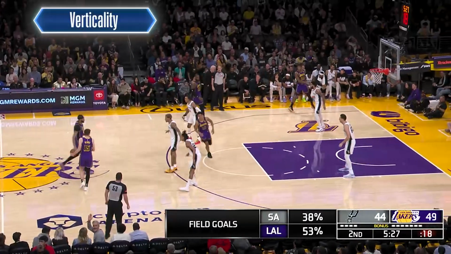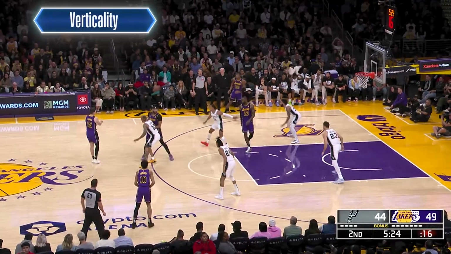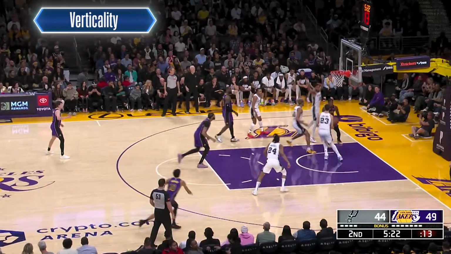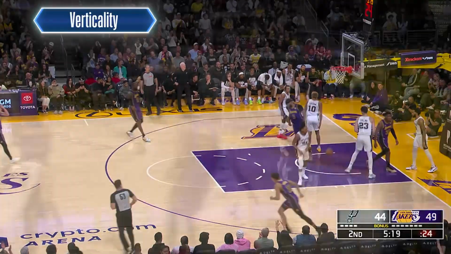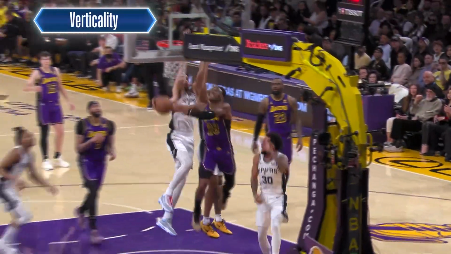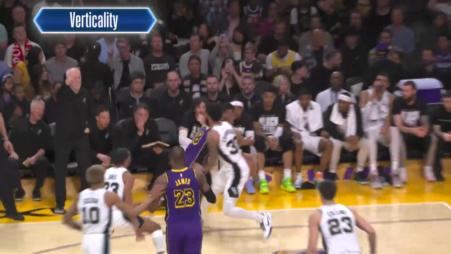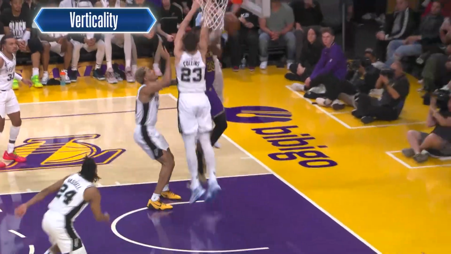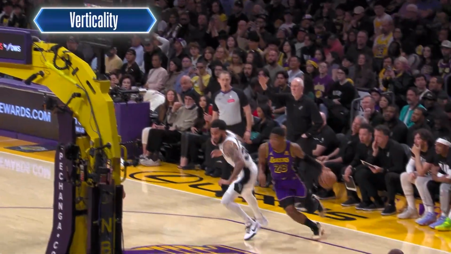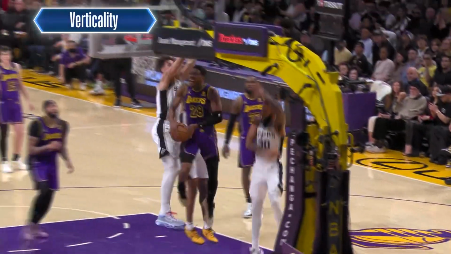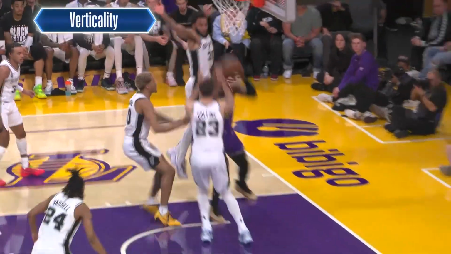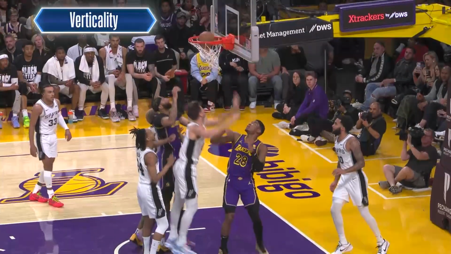Our next example of verticality will show how the position of the defensive player can shift after contact occurs, but the defender would still be considered legal. Here, the defender, Zach Collins, establishes legal position, and he jumps straight up to contest the shot attempt by the offensive player, Rui Hachimura. But the ensuing contact that is initiated by Hachimura causes Collins' body to turn. As this turn by the defender occurred after contact and not before, this is a legal defensive play, and it was correctly ruled a no call and a play-on situation.